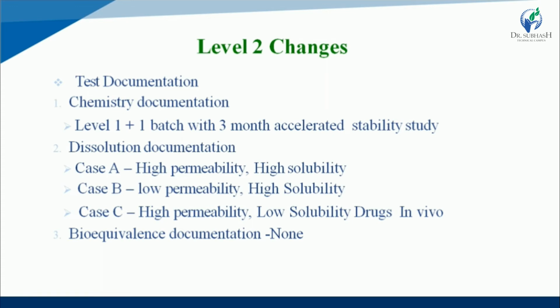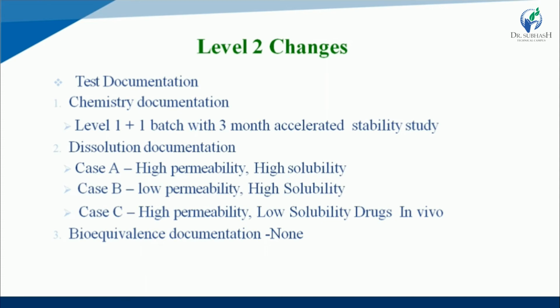Case A, high permeability and high solubility. Case B, according to BCS class, low permeability and high solubility. And case C, high permeability and low solubility drugs in vivo. So in dissolution documentation, you add data if you perform case A, case B or case C. So add that data particularly in dissolution documentation.